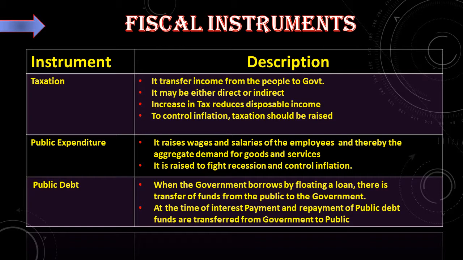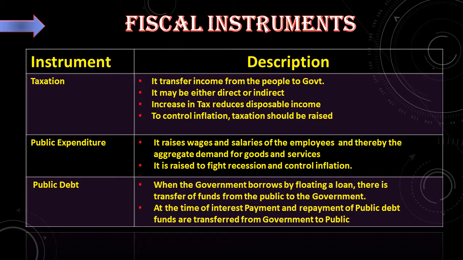See the first instrument, taxation. You transfer income from the people to government. It may be either direct or indirect. Yes, we have already seen that the tax may be either direct or indirect. Increase in tax reduces our disposable income. To control inflation, taxation should be raised.